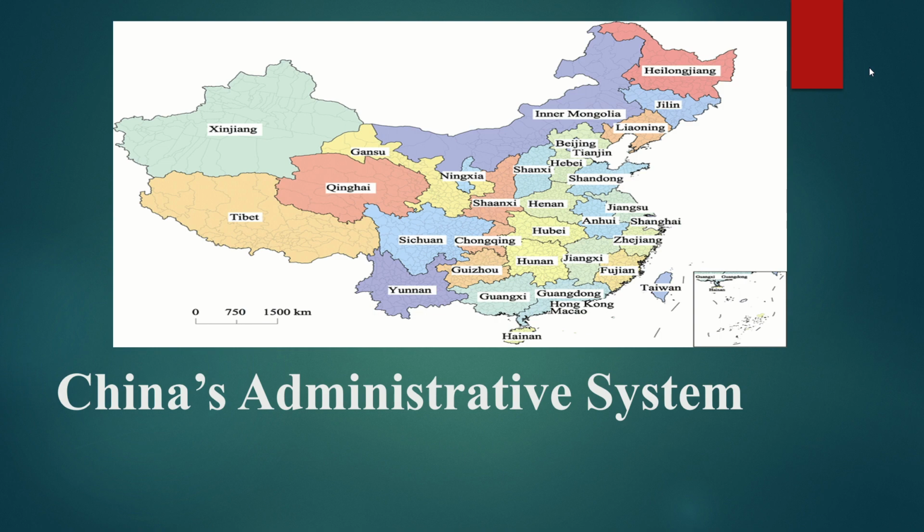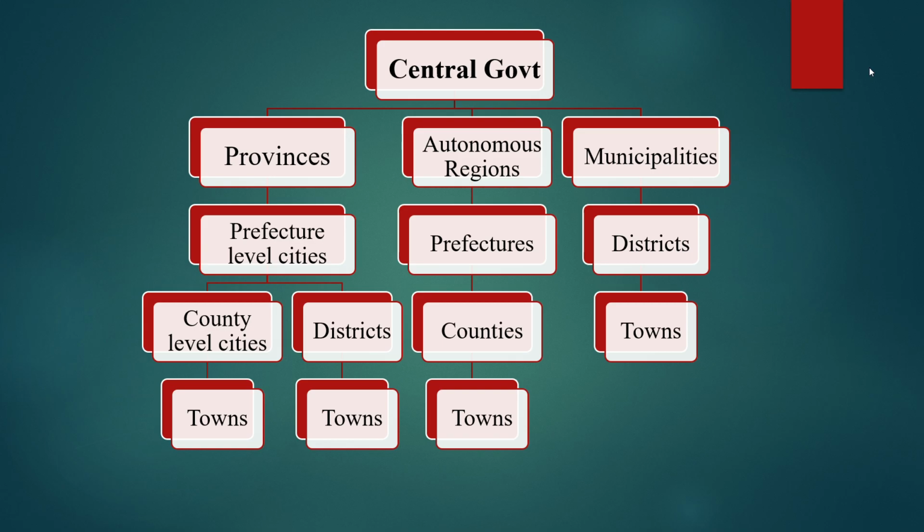Since China is a large country, so it has put in place a very elaborate administrative system. Under the central government, there are three types of entities: provinces, autonomous regions and municipalities. As I explained in my last videos, autonomous regions are those regions where the non-Han population consists of more than 15% of that region, while municipalities is the status given to mega cities in China like Shanghai and Beijing. But for practical purposes, autonomous regions and municipalities are treated as provinces.